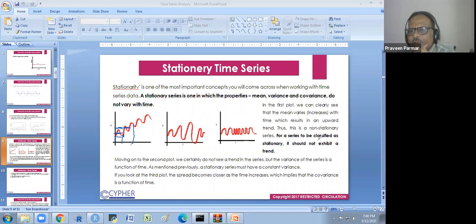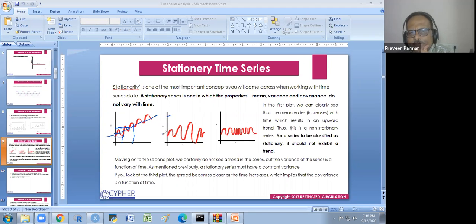For a series to be classified as stationary, it should not exhibit a trend. Moving on to the second plot, we certainly do not see a trend in this series, but the variance in the series is a function of time.